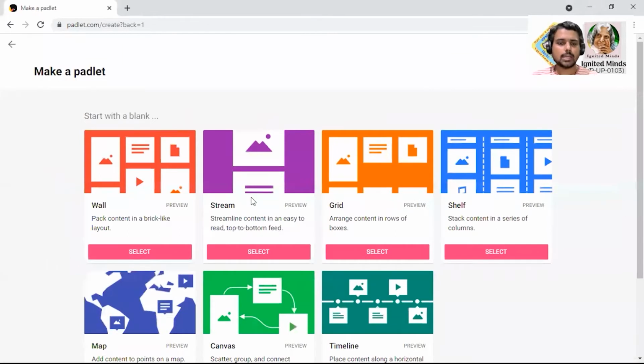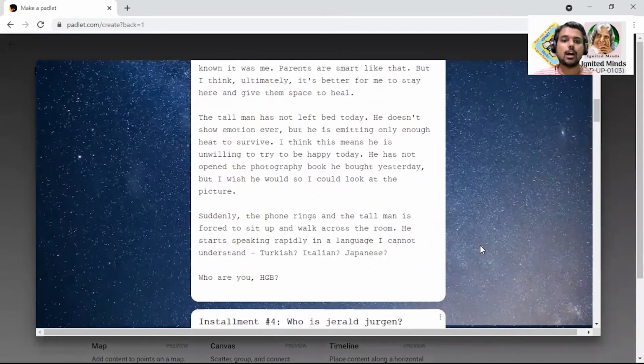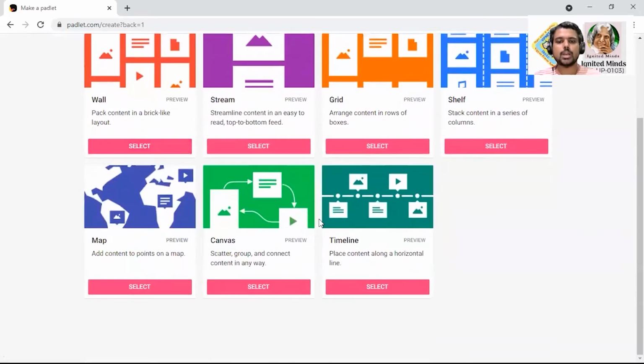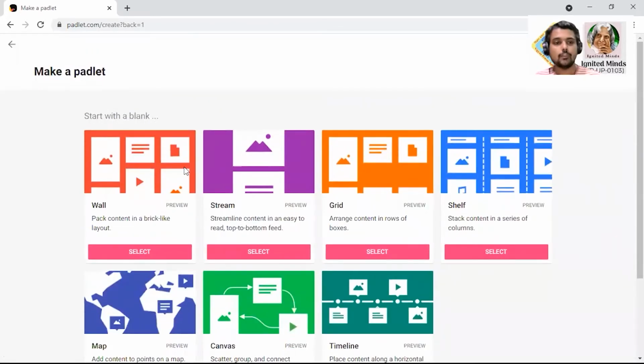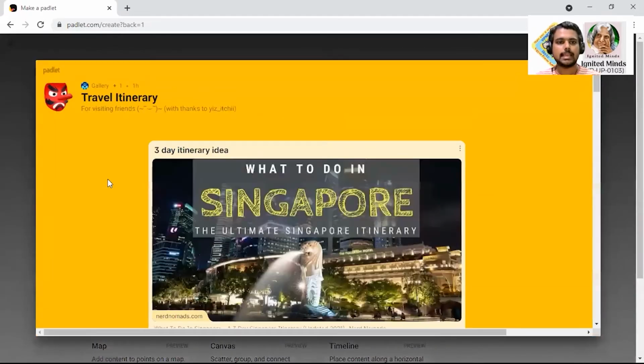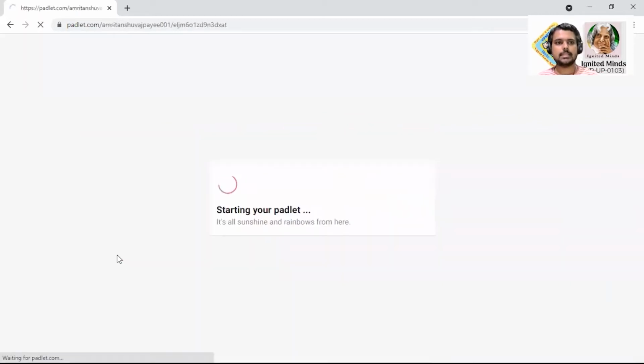If you are not able to judge simply by observing these different types of layouts, you can click on the preview, and this preview will give you a view of how the Padlet will look. So let me begin with the most elementary one, that is the wall. The appearance will be like this. So here I am going to click on this wall and select it.